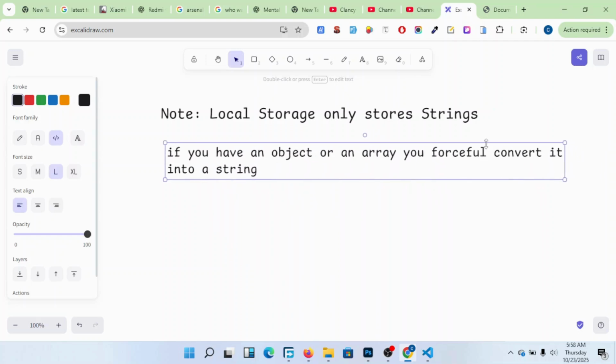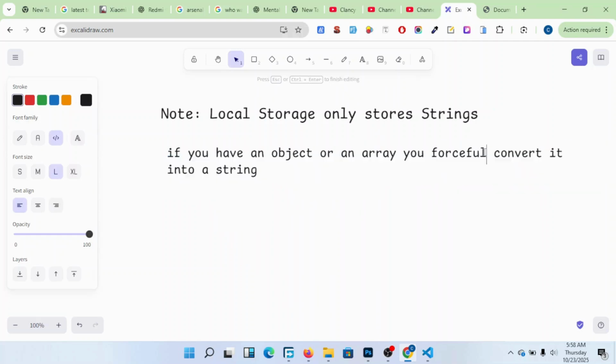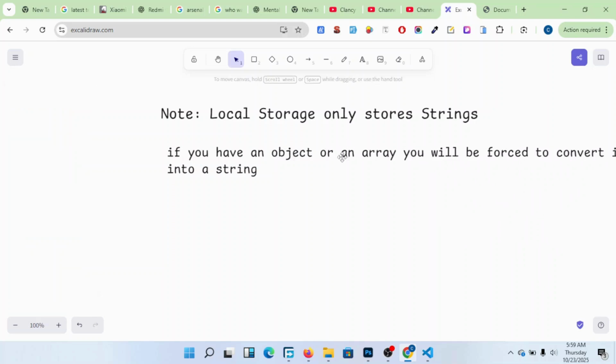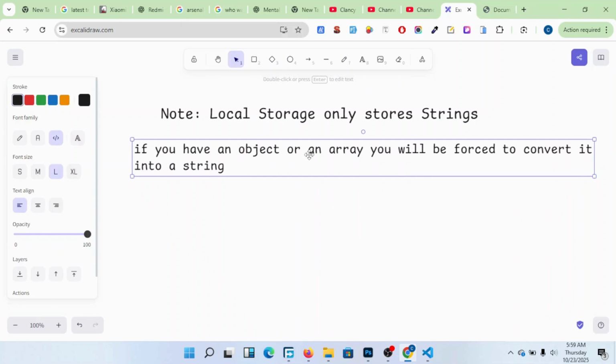If you have an object or an array, you will be forced, whether you want it or not, to convert it into a string if you want it to be stored in local storage.